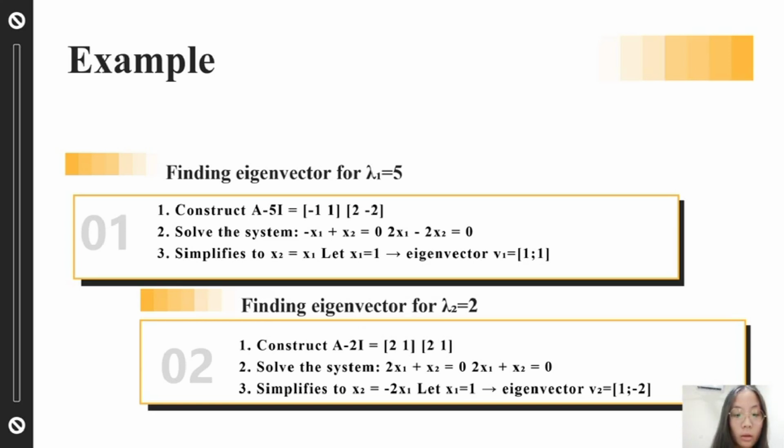Step 1 of finding the eigenvector corresponding to the eigenvalue lambda 2 equals 2: construct the matrix A minus 2I equals 2, 1, 2, 1. Step 2: solve the homogeneous linear equation system. 2 times x1 plus x2 equals 0, and 2 x1 plus x2 equals 0. Step 3: determine the eigenvector. The eigenvector for lambda 2 equals 1, minus 2.